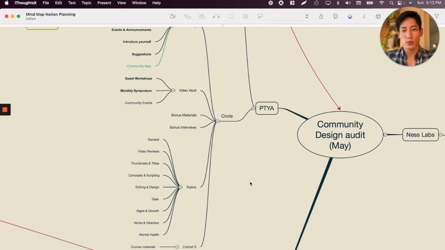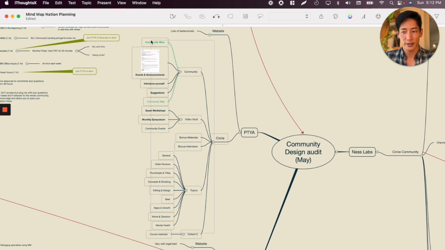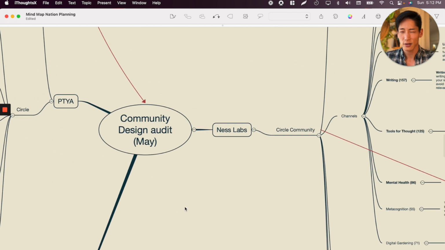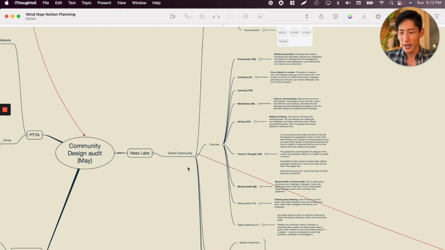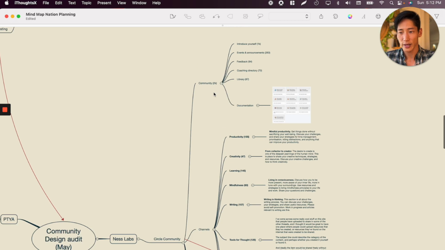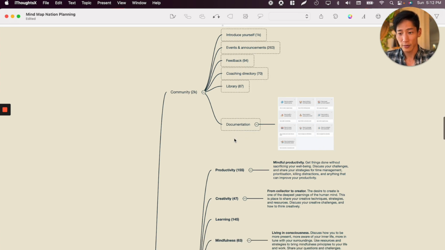Because once you're ready to build, you're going to have to have this level of detail to either do it yourself or hand it off to your team. And like I said, I really liked Farnham Street's website, but their community was kind of lackluster, so I kind of ignored that. And then Nest Labs is where I did the most dissection, because I was like, wow, the founder of Nest Labs did such a good job with managing her community. That's why they have like 2,000 people, right? And it's like, yeah, well, their thing is pretty basic here on the community site.